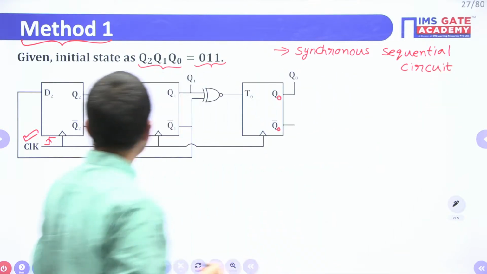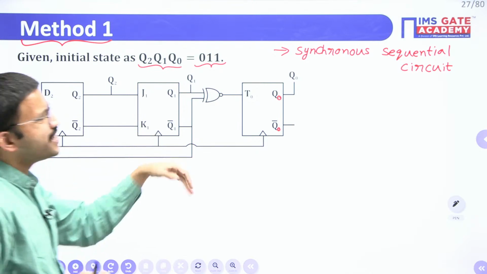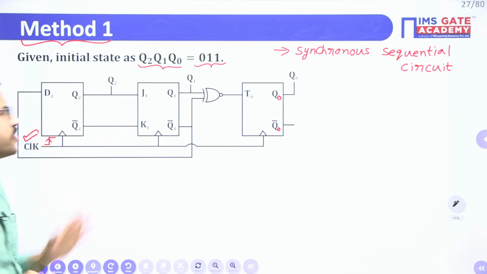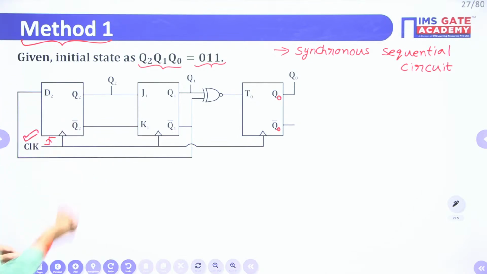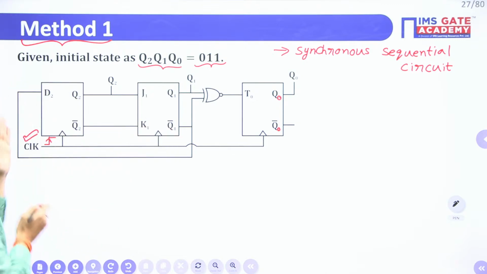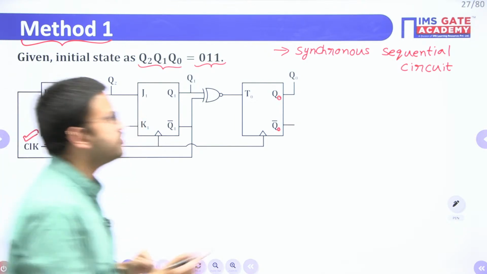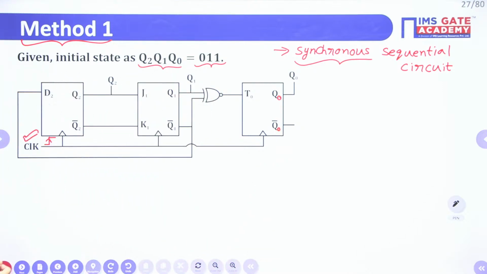If you are having different clock signals for different flip-flops, then it is asynchronous, because all the flip-flops are not having the same clock signal. But in this case, all the flip-flops are having the same clock signal, so each flip-flop's output will be affected at the positive edge of the clock signal at the same time. That's why we are calling it a synchronous circuit. That is your first observation point.